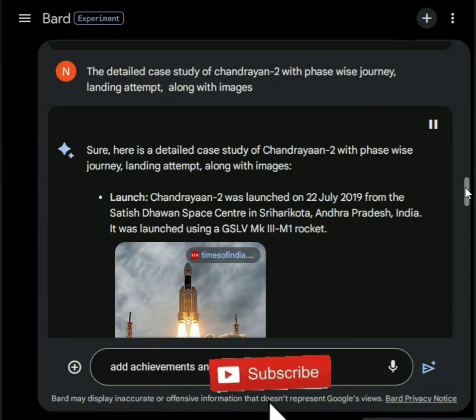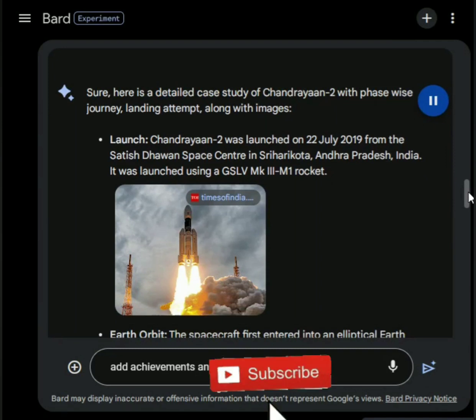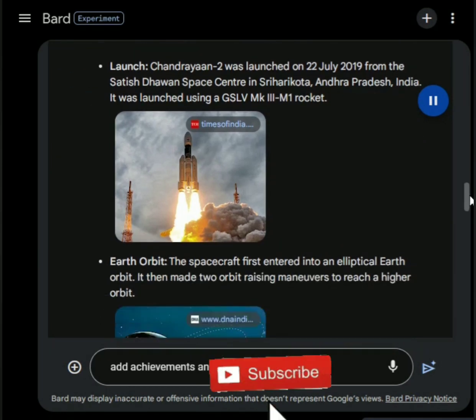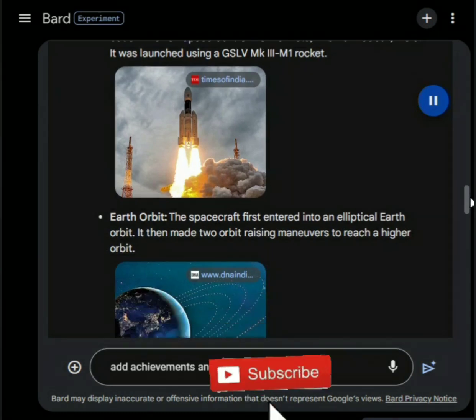Launch. Chandrayaan 2 was launched on the 22nd of July 2019 from the Satish Dhawan Space Center in Sriharikota, Andhra Pradesh, India. It was launched using a GSLV Mk3M1 rocket. Image of Chandrayaan 2 launch. Let's have a look at the images for a second.